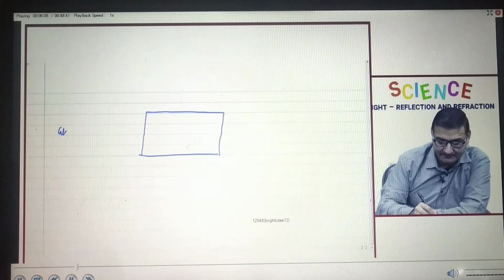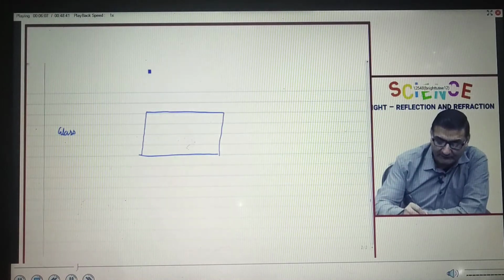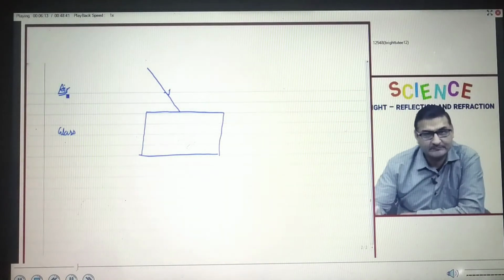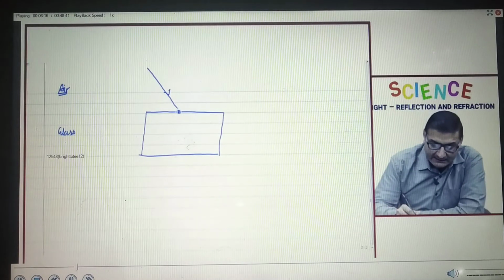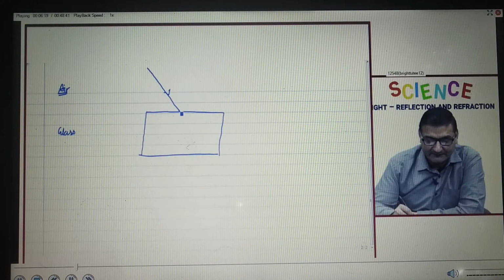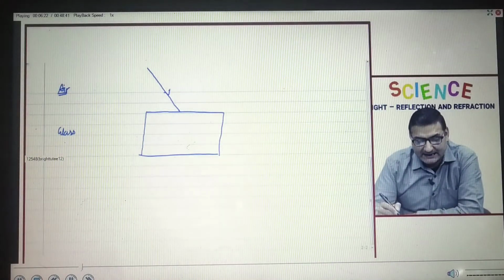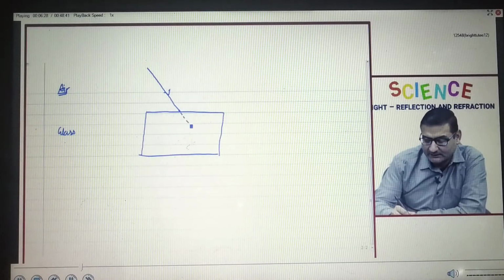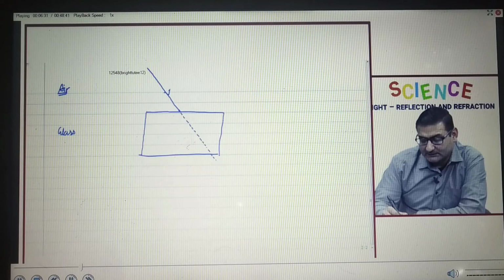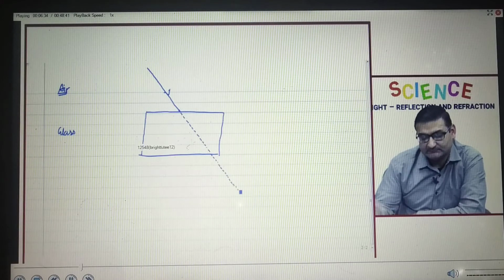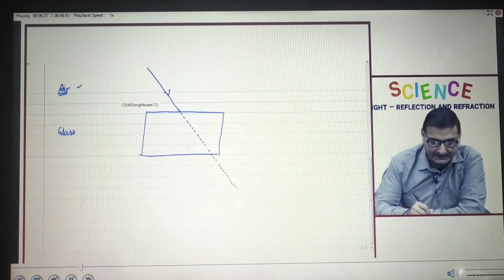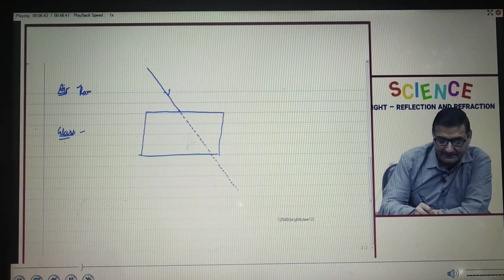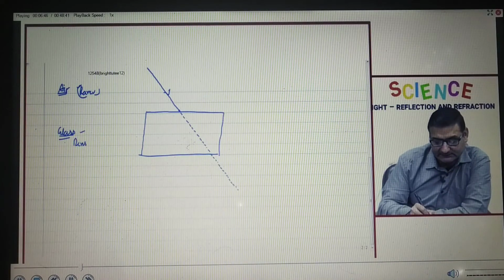Fine, this is a medium which is glass. A ray of light is coming from another medium, that is air. Now when at this particular point this ray of light will enter glass, its direction, its path will be changed. Actually it should have gone straight, but because of this glass it won't. Why? Because now air and glass have different optical density. Air is rarer medium and glass is denser medium.